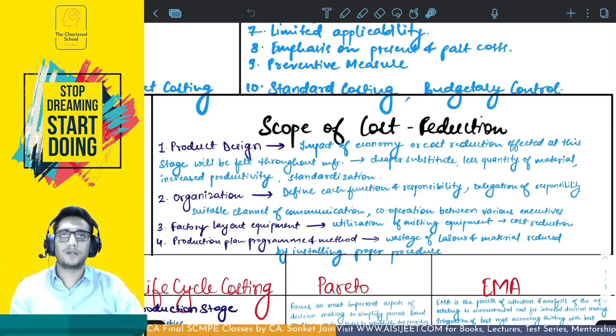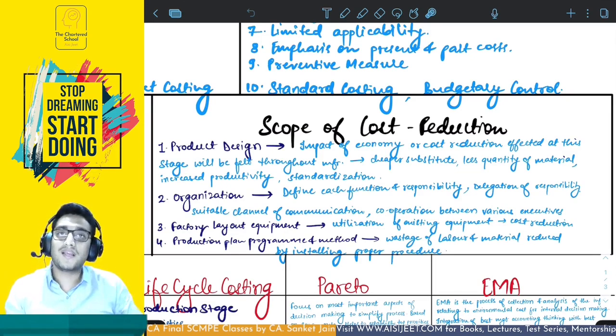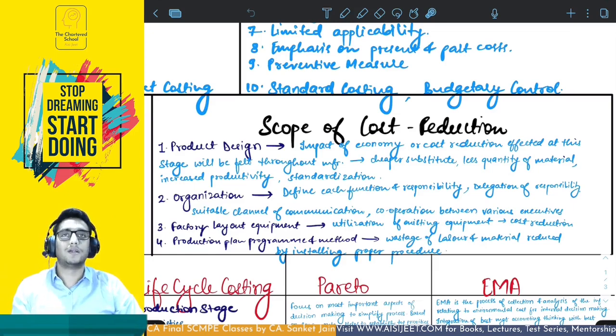Now, this product is going to be produced over its entire life, and it is going to require the same raw material that you have decided to use during the design stage. So, when you are designing the product, you have established the major amount of cost that is going to be incurred for the entire life cycle of this product. If this is happening, then the majority of cost reduction can happen right at the product design phase.